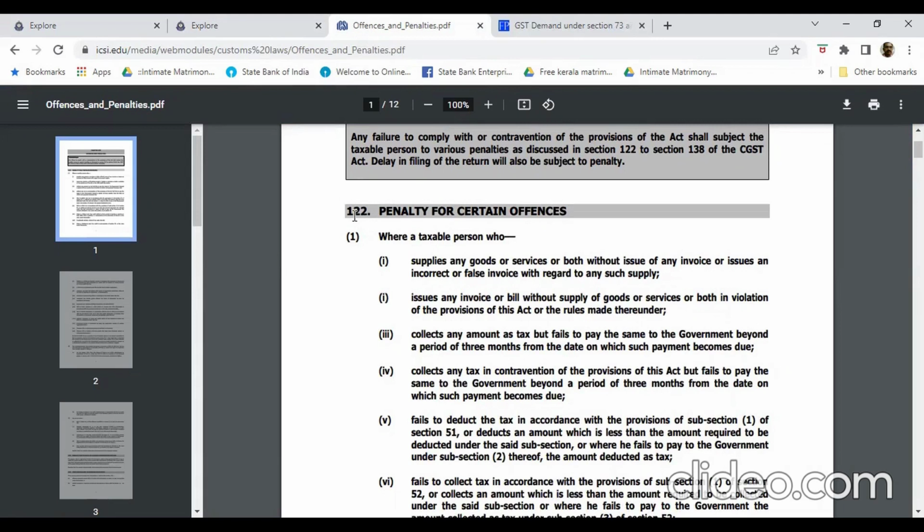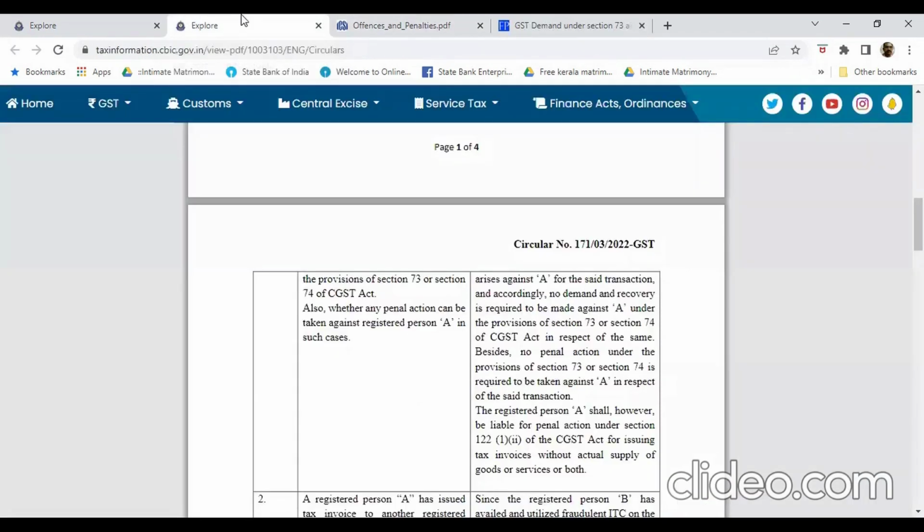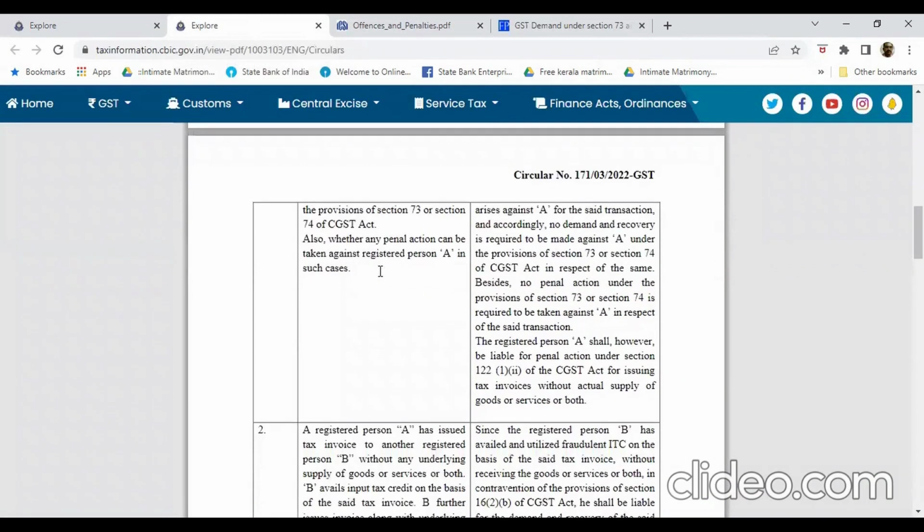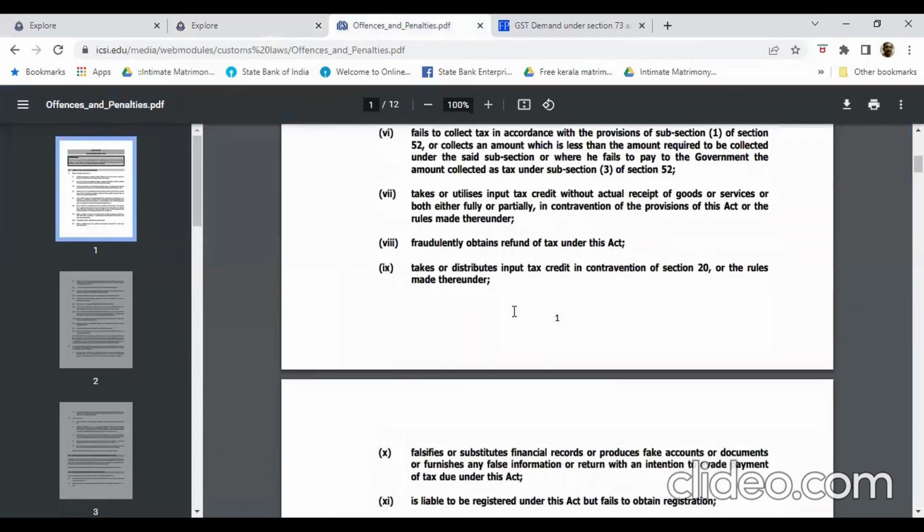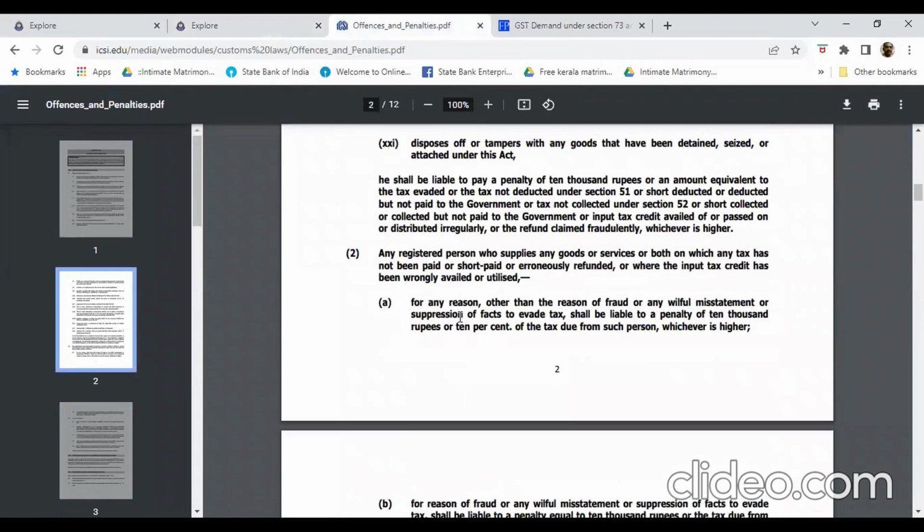Under Section 122(1)(ii), where a taxable person issues any invoice or bill without supply of goods or services or both in violation of the provisions of this Act or the rules made thereunder, this provision will be charged against A. Here the maximum penalty will be rupees 20,000, that is, 10,000 CGST and 10,000 SGST.